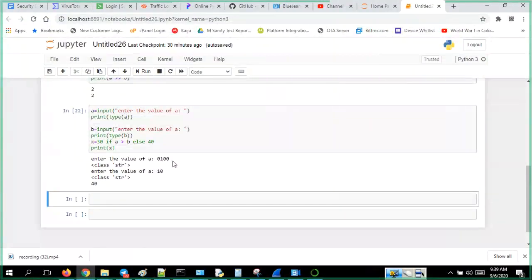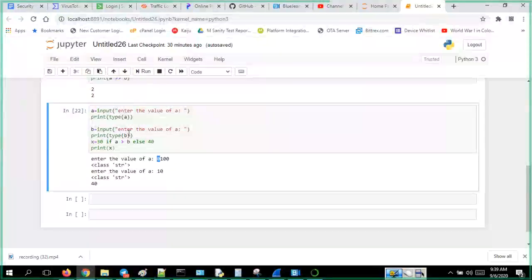I gave 0 1 0 0, but it is just considered as 100. 100 is greater than 10, but it gives precedence since it is 0, which is considered a lower value in string. 0 has less ordinal value than 1. So even though it is a 100 number, it is considering it as 10. That's why you have to convert this into integer.